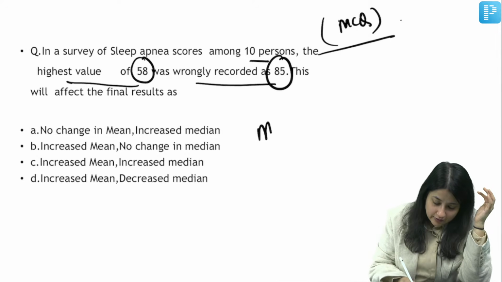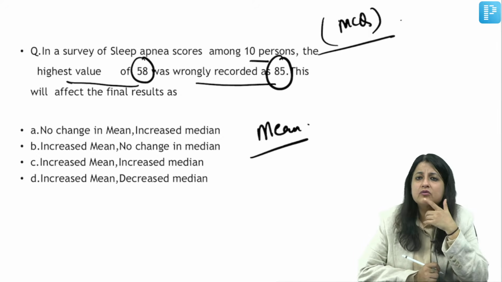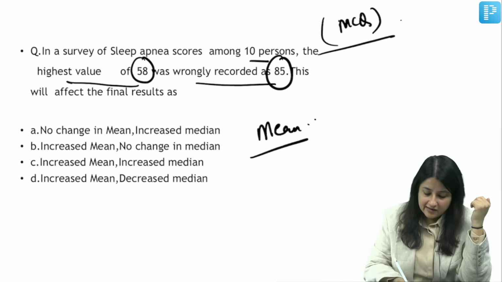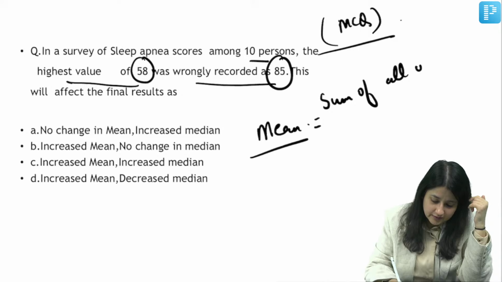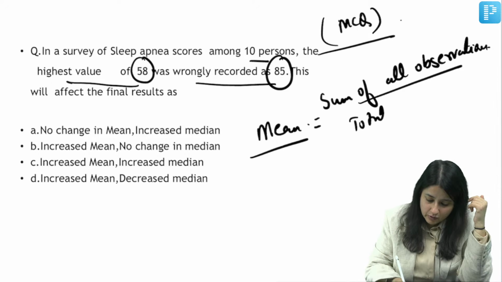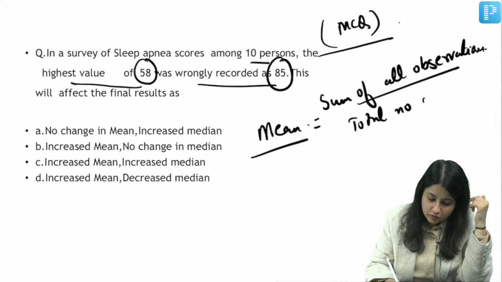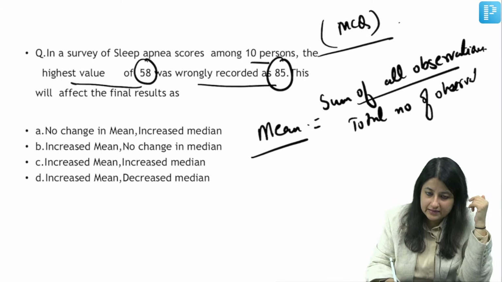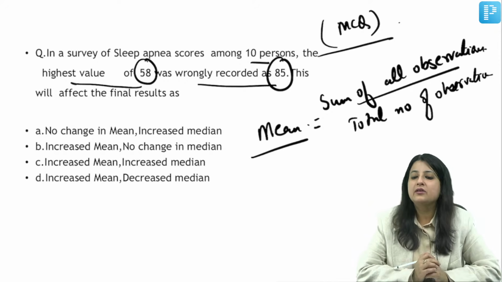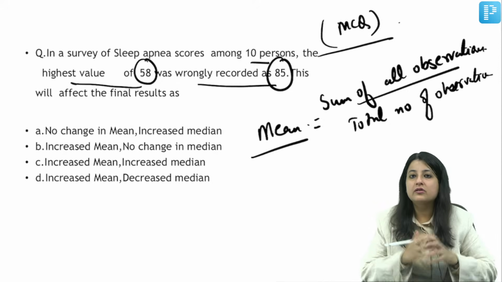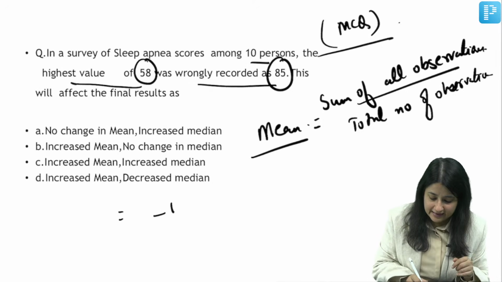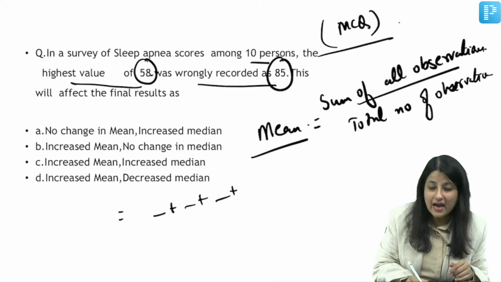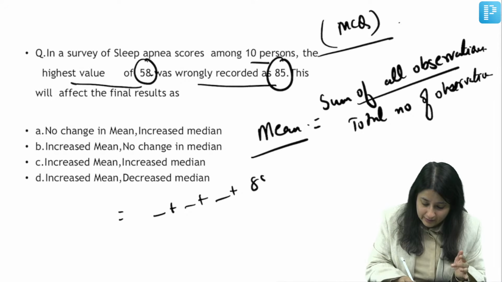If you have to calculate the mean for this data set, guys, how will you do it? What will happen to the mean? Now, mean is the sum of all observations divided by the total number of observations. If I ask you for its mean, you will add up. There are 10 people, so you have 10 values. So you will be adding plus, plus, plus. Now you had to add up 58, but you will add up what? 85.